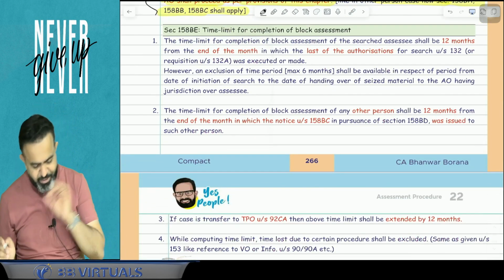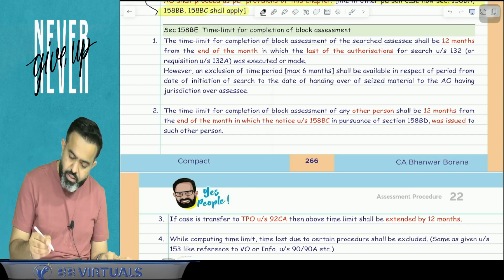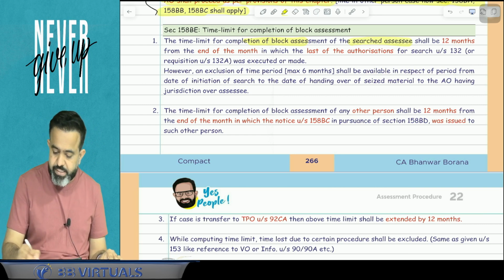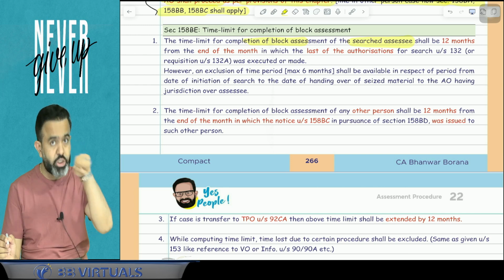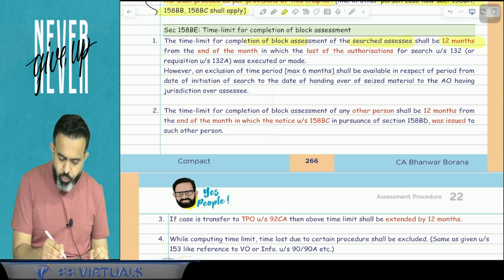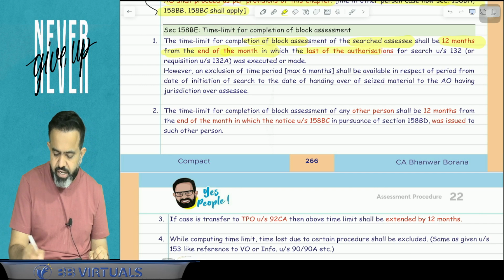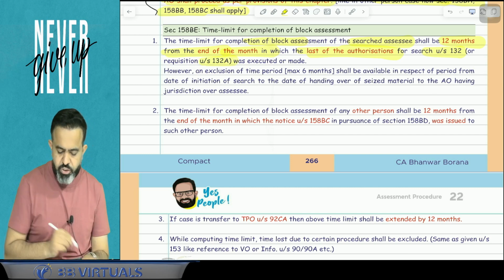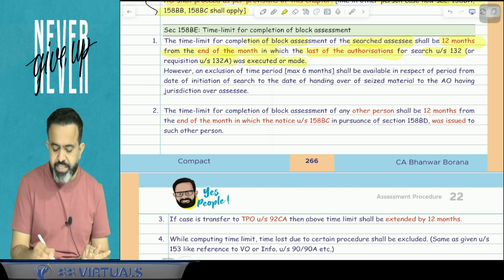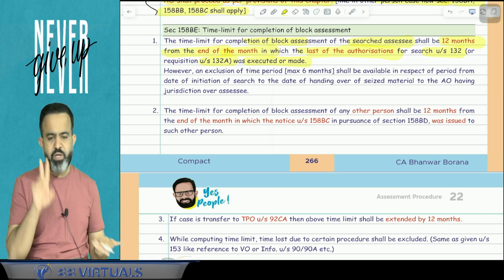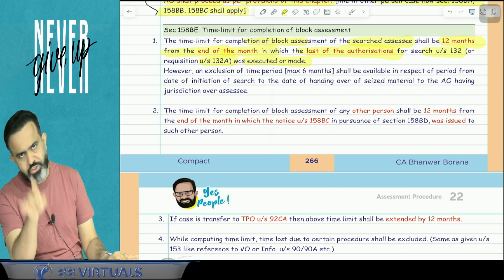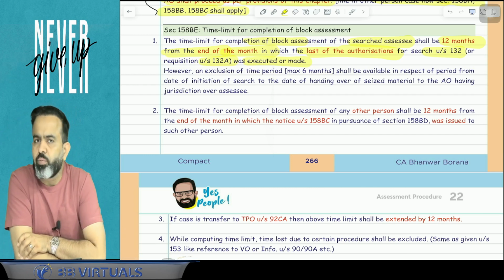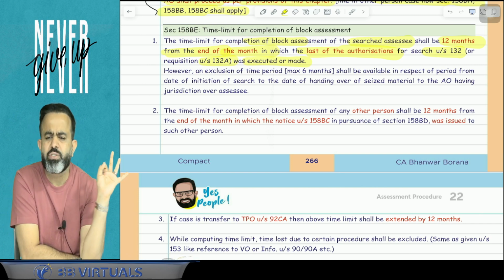The time limit for completion of block assessment for the search assessee, that is Shashank, shall be 12 months from the end of the month in which the last authorization of search under section 132 or requisition under section 132A was executed or made. In simple words, the assessment of this block period will be completed within 12 months from the end of the month in which the raid was completed.